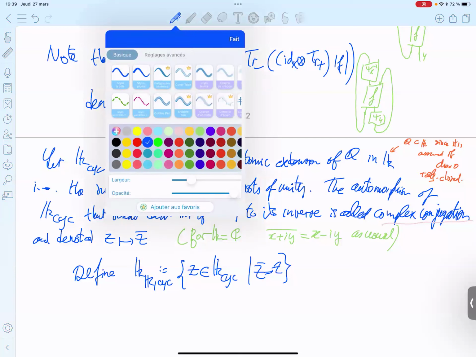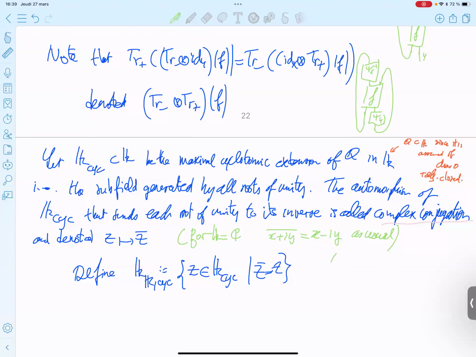So in C, it is just the real cyclotomic numbers, algebraic numbers. Okay.